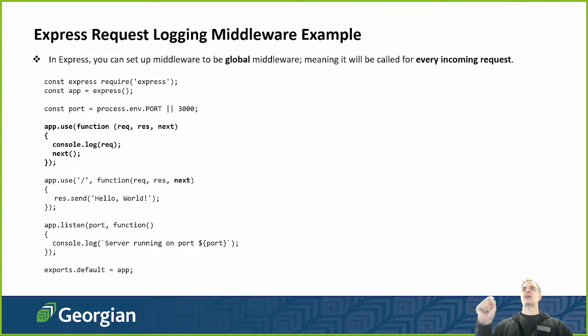Whenever you say app.use, you pass a function. That's middleware. It goes in between my request and my response. And there are two of them here: a function that handles the request, and a function that responds, as an example.